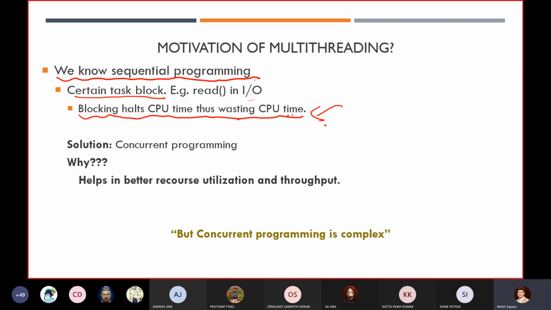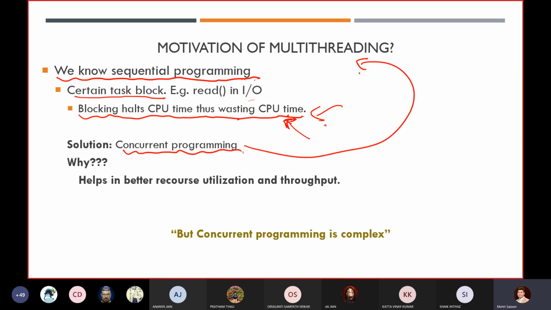So what is the solution for utilizing our CPU time? The answer is concurrent programming. How can we achieve concurrent programming? Using multi-threading. This is the main motive. Whenever you are learning a new concept, first ask what is the main motive, why we are learning multi-threading, and why it was incorporated.